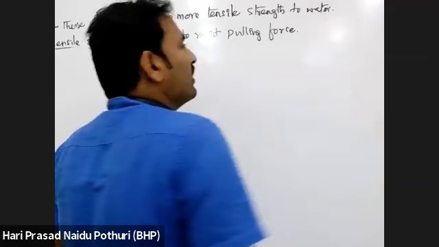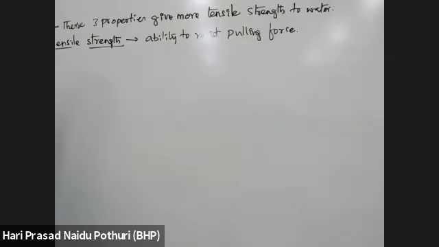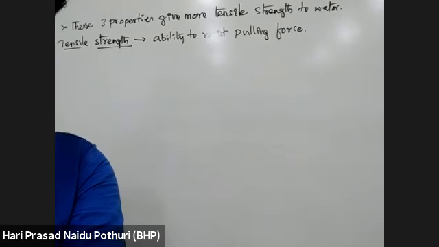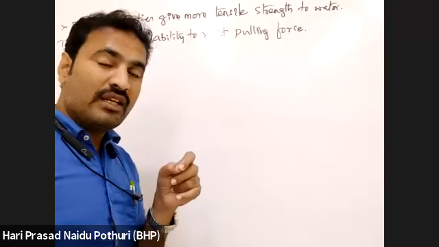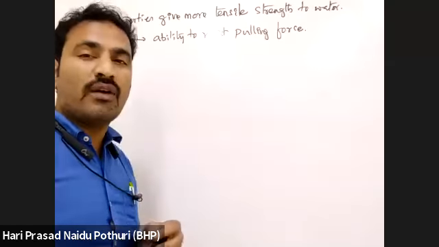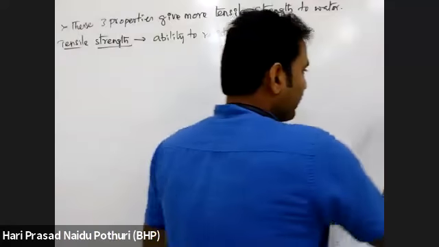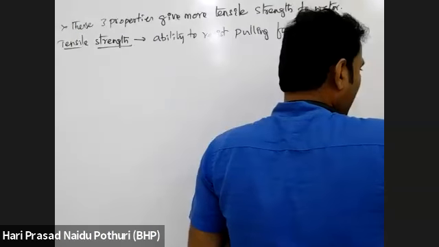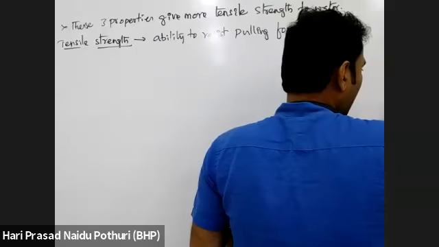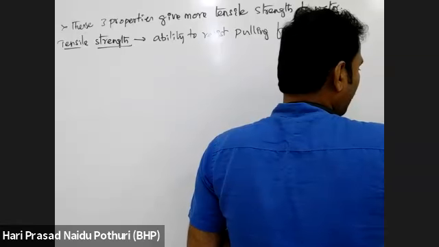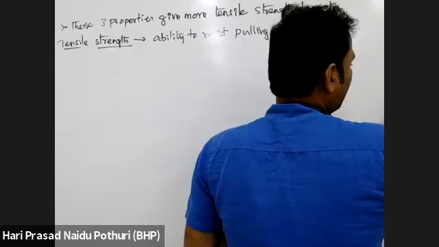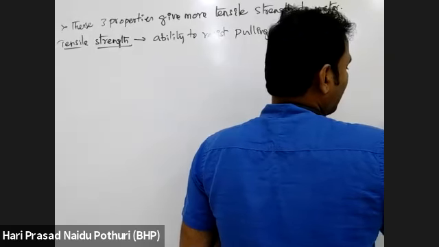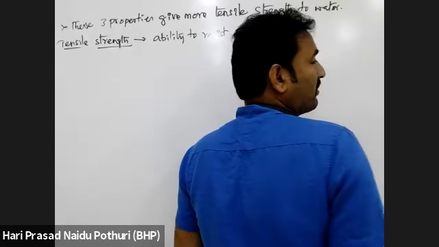See here, when adhesion, cohesion and surface tension properties are present in water, these three properties will cause some slowing down of the pulling. In the xylem column, all water molecules are interacting with each other and form a column of water molecules, and they are interacting with polar surfaces of tracheary elements.